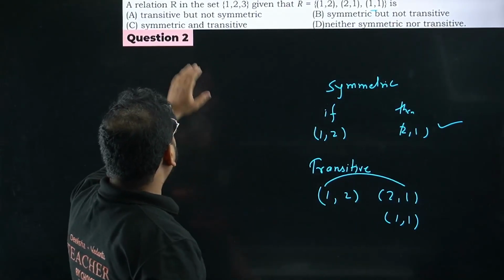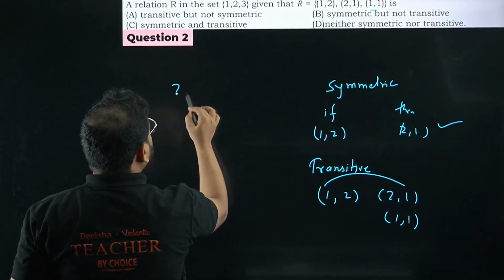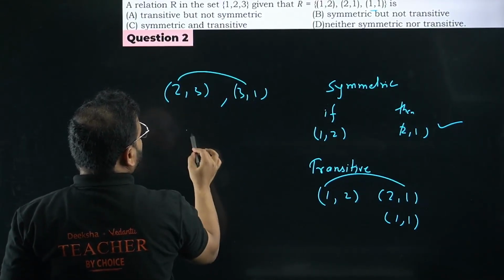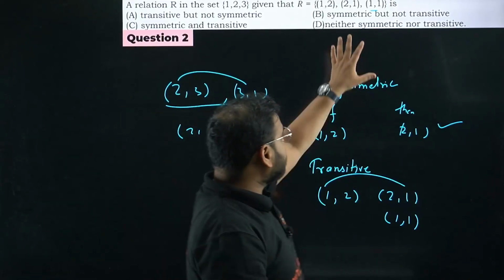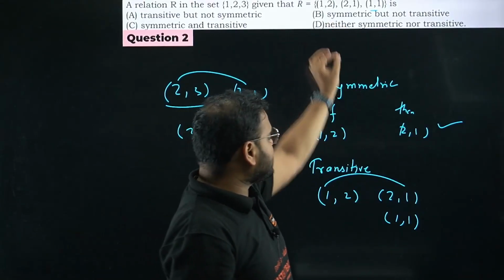Then you can say, sir, we don't have, let's say, 1 2, we say 1 3 and 3 1. Let's say, sir, 2 3. So there's no 2 3 and 3 1, sir. Okay, then we should also have 2 1, sir. But this is not there. So what are we going to check? Whatever is given, we'll check for that much itself. So if you see the given relation, yes, for the given relation it is transitive.